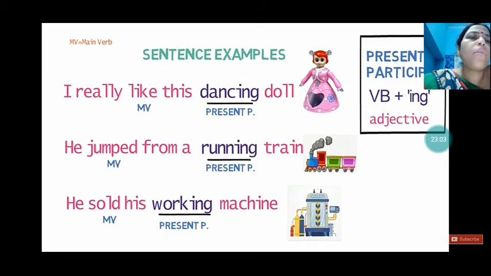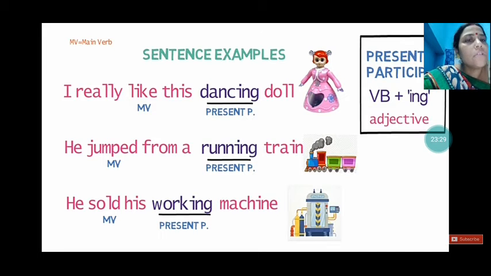Which type of train did he jump from? He jumped from a running train. So that is describing the train. So that is an adjective, used as an adjective, and that is the present participle. He sold his working machine. Sold is the main verb. Working is used as an adjective describing the machine, how the machine was.